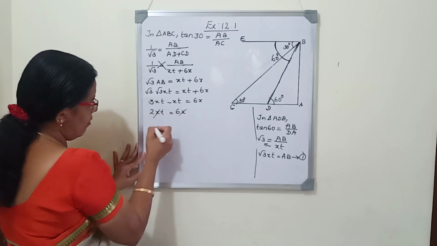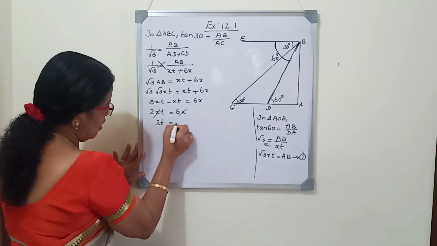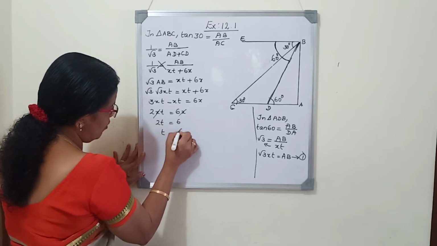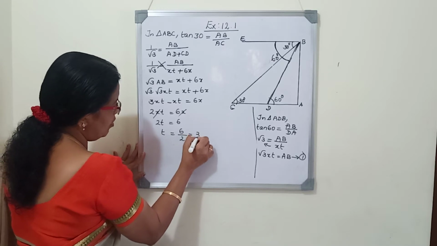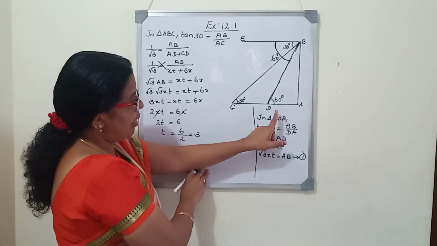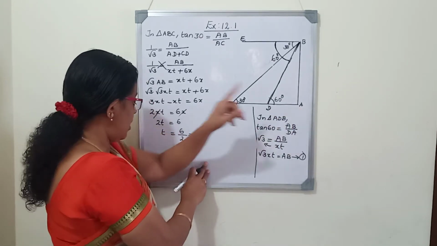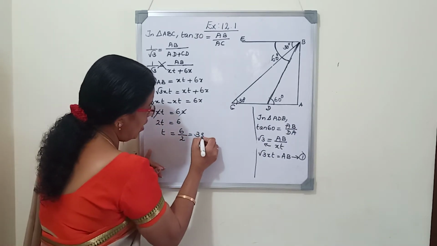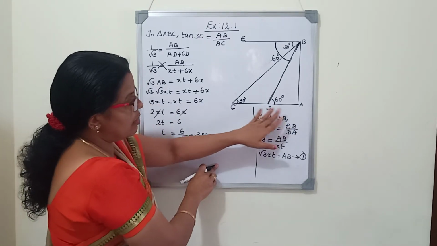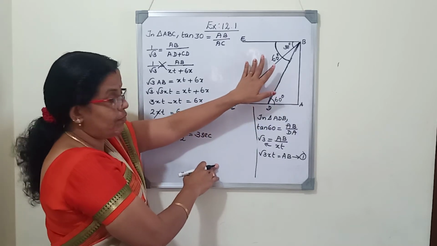On both sides x is there, we will cancel. 2t is equal to 6, so t is equal to 6 by 2, which is 3. t is the time taken by the car to reach the foot of the tower. So the time is 3 seconds.